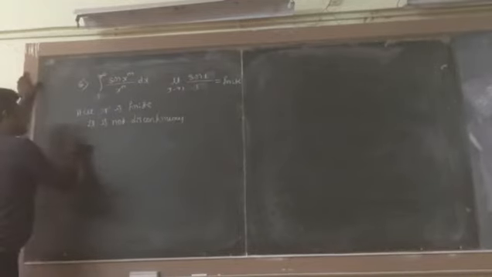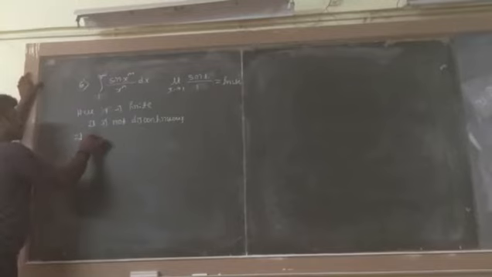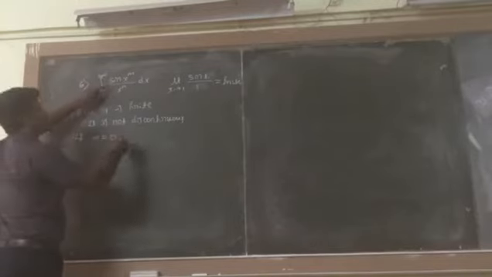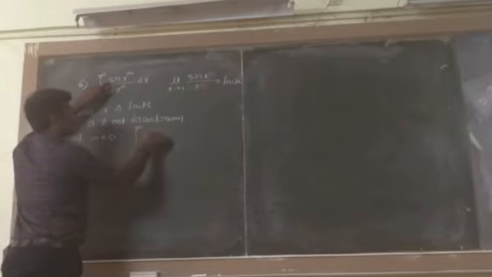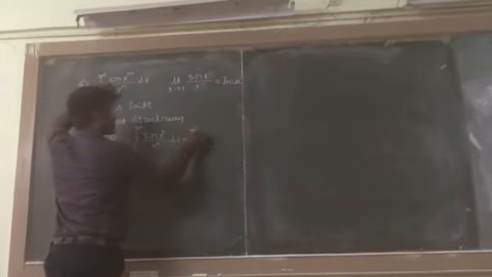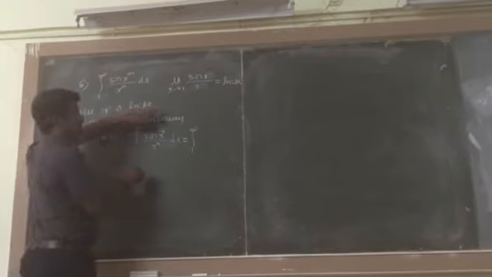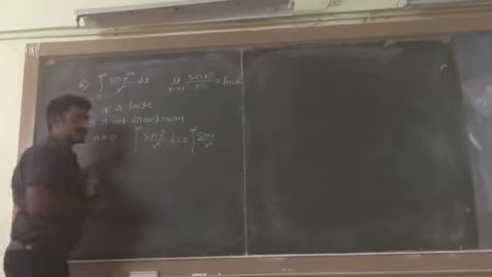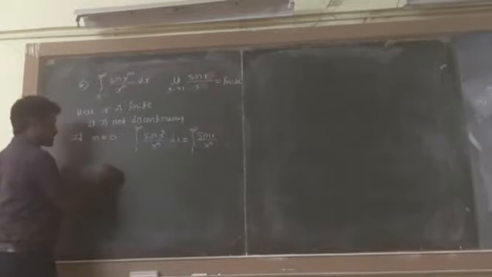So case 1: if m is equal to 0, what happens? The integral from 1 to infinity of sin(x^0) divided by x^n dx. Anything raised to 0 is 1, so sin 1 divided by x^n. Sin 1 is finite, so I can write the integral from 1 to infinity of 1 divided by x^n dx.